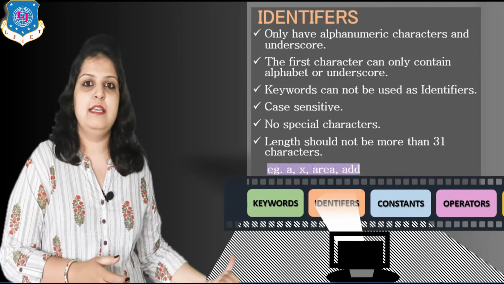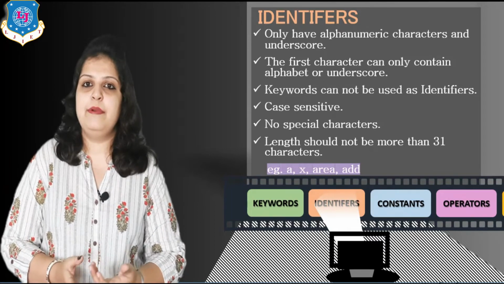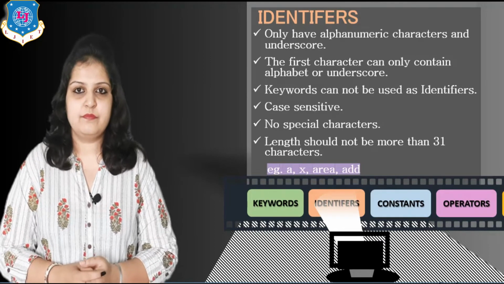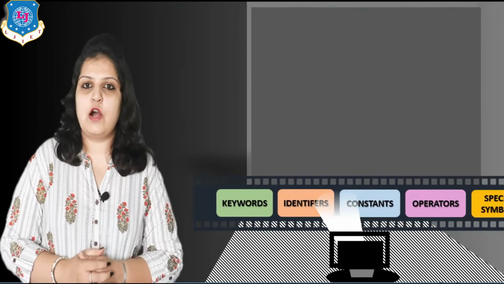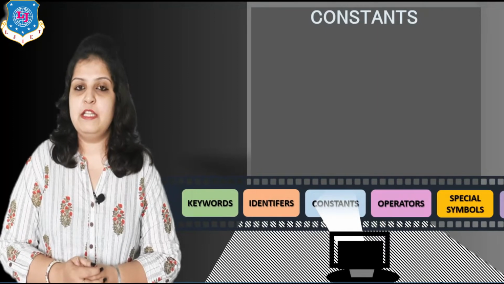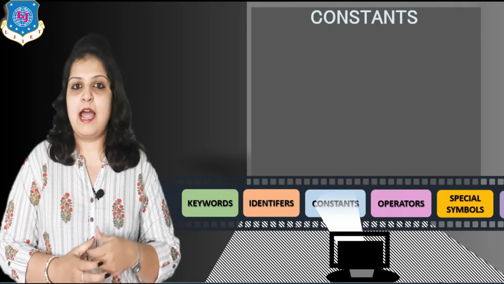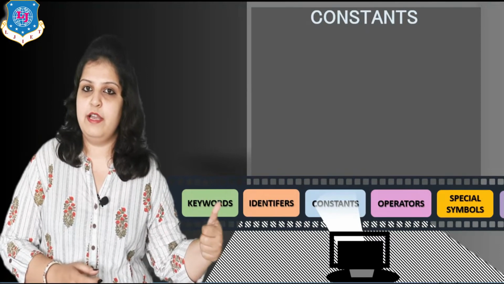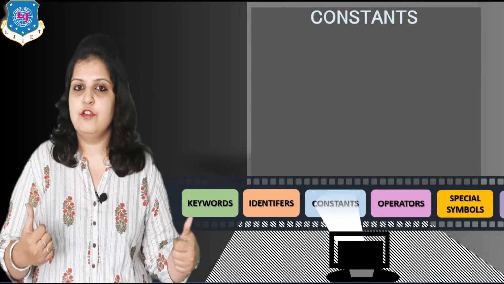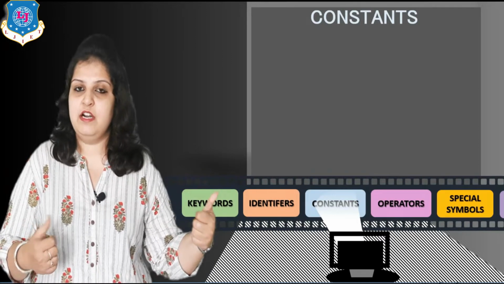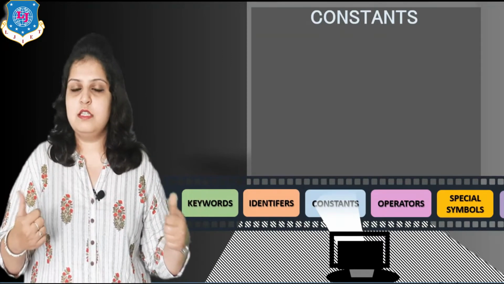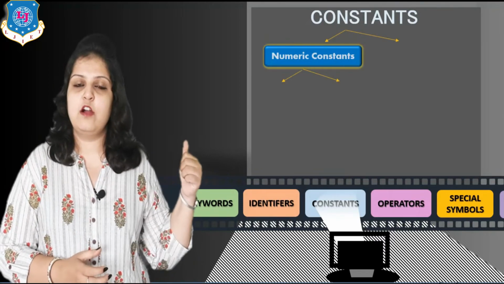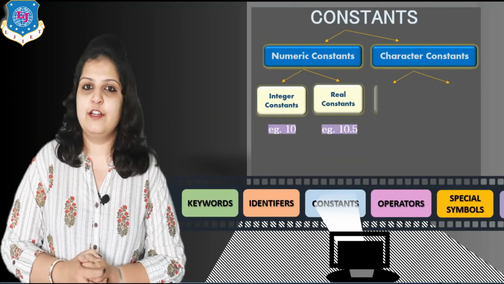And here you can see examples like A, capital X, area; all are examples of identifiers. Now next is constants. Constant means a fixed value. Keywords mean a fixed meaning of the particular word, and constant means a fixed value. So remember the difference between keywords and constants. Constants are bifurcated into two categories. First is the numeric constant and second is the character constant.